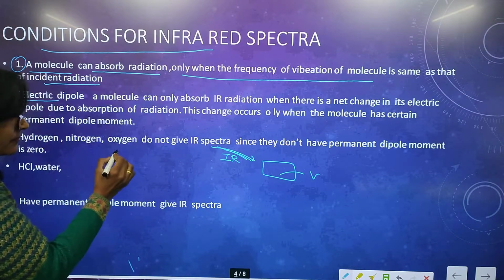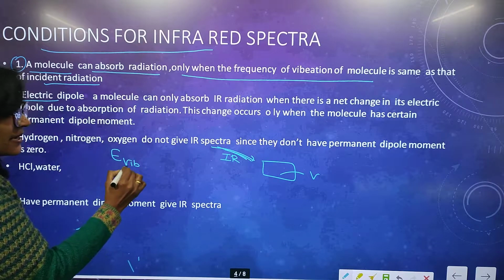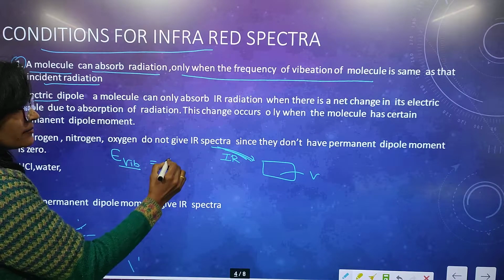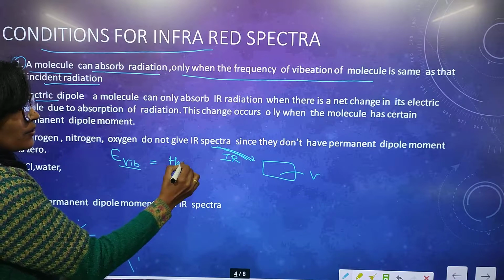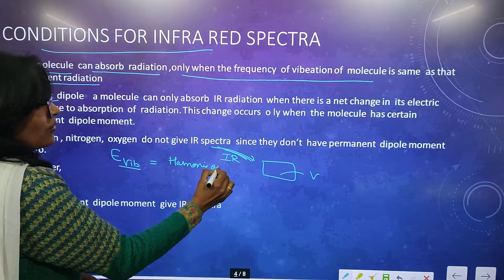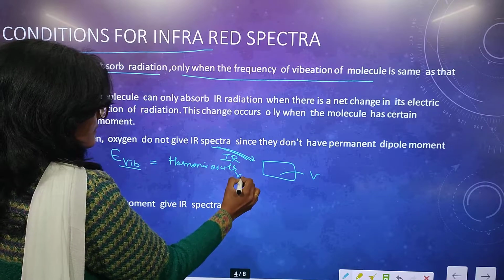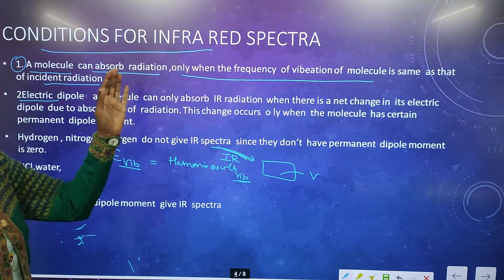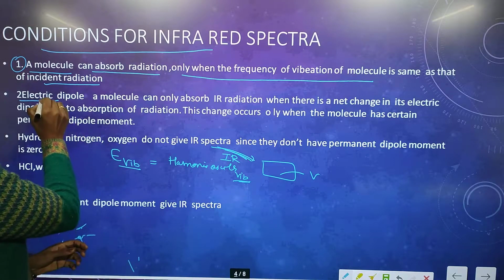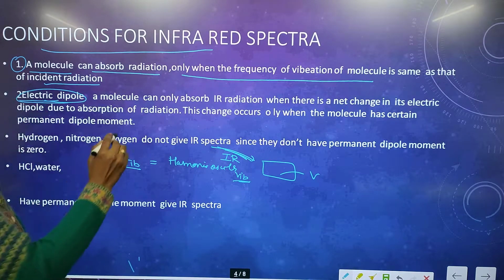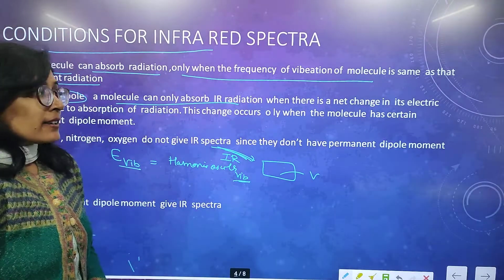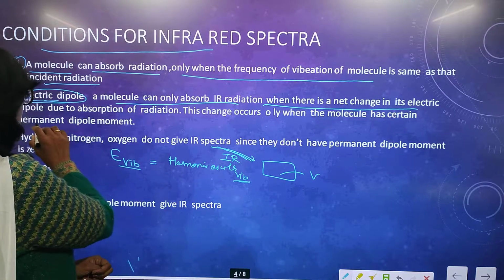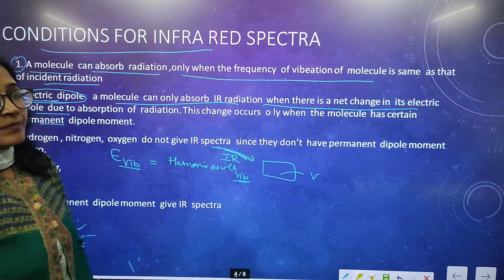So this is the incident radiation's vibration, and this is the harmonic oscillator's frequency of vibration. If both frequencies are the same, then we can use IR. Second, dipole moment. A molecule can absorb IR when there is a net change in its electric permanent dipole.